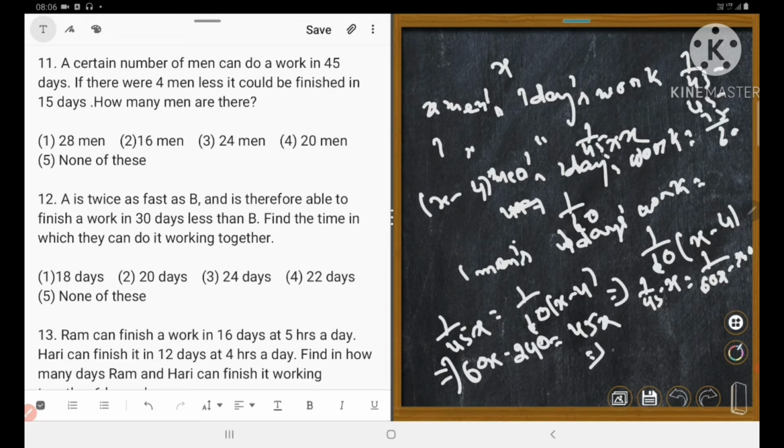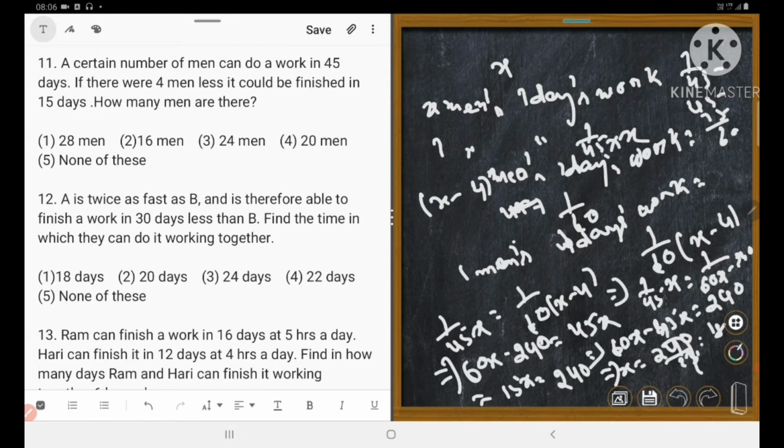Implies that 60x minus 45x is equal to 240. Implies that 15x is equal to 240. Implies that x is equal to 240 upon 15, which is equal to 18. So originally there were 18 members.